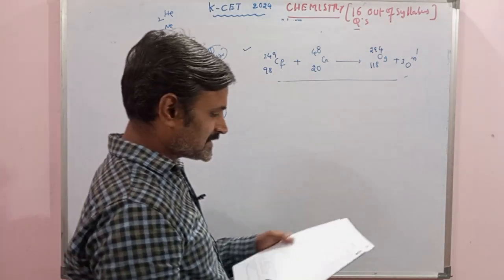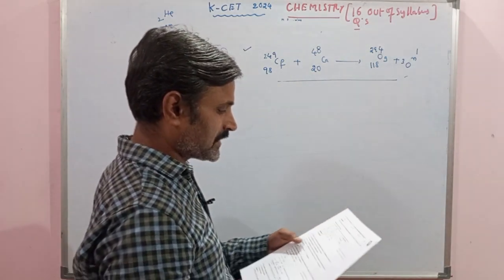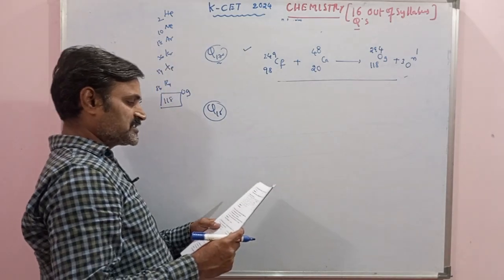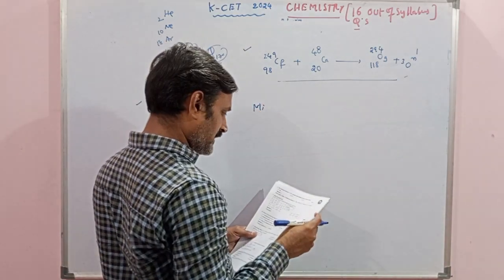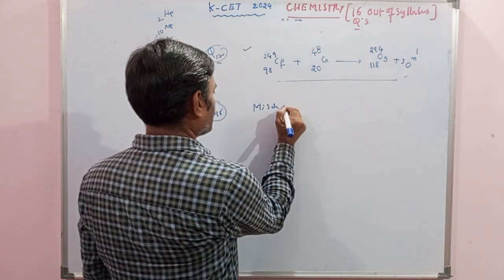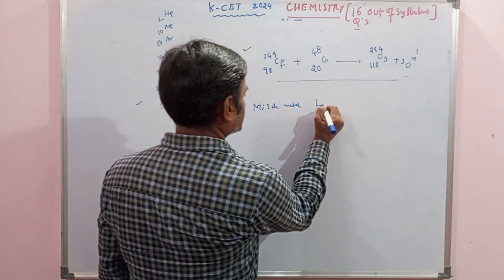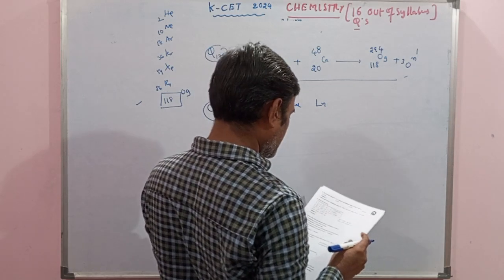What is that? A transition element present in mischmetal. It's an alloy formation. Mixed metals are there, and in this mixed metal, lanthanum element is there.